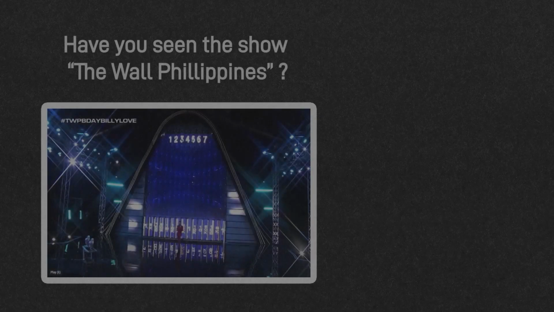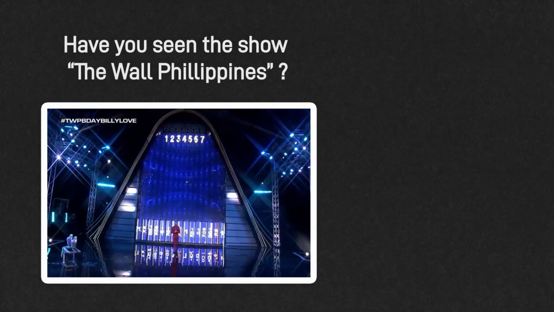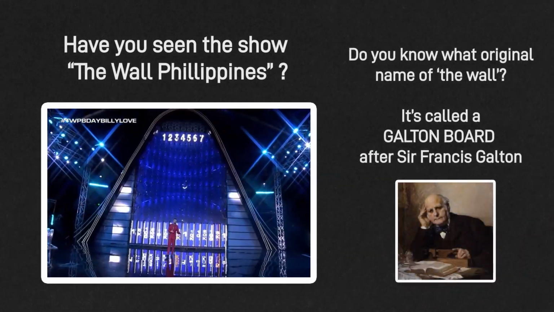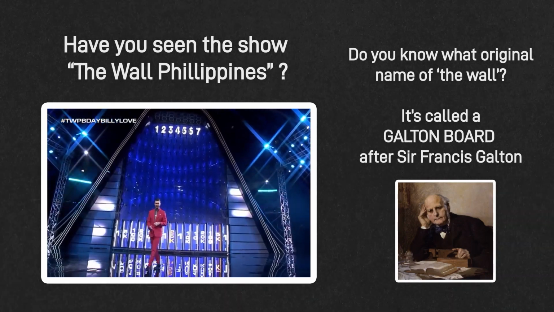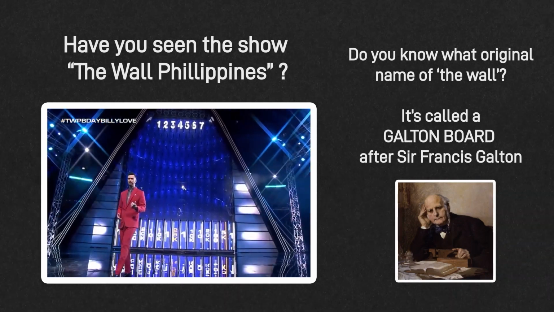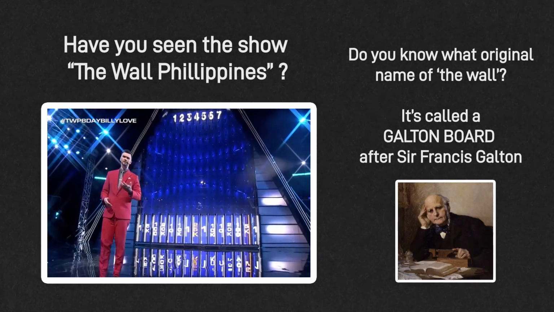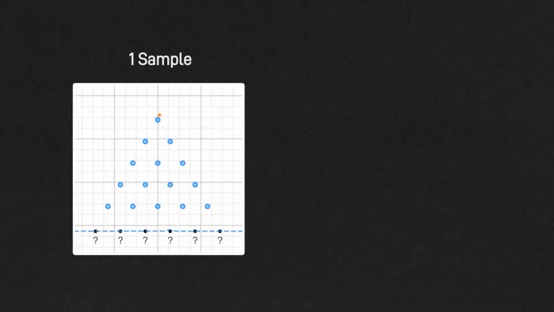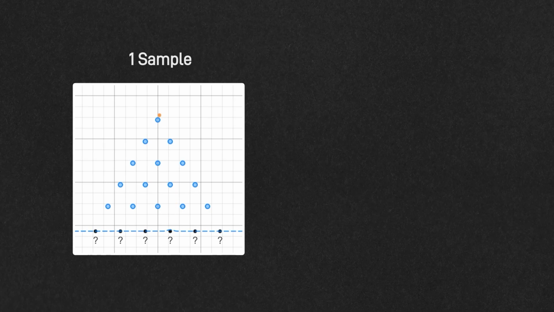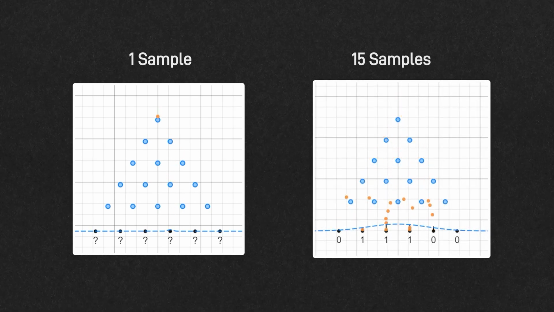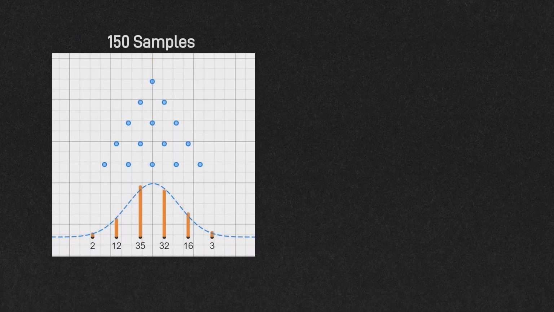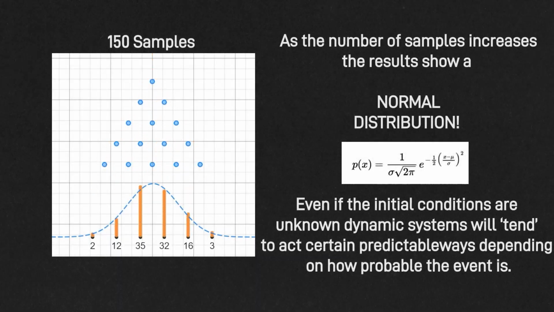So now we move on to luck. Have you seen the show The Wall Philippines? Do you know the original name of the wall? It's like a pachinko board. It's called a Galton board after Sir Francis Galton. He proposed this idea. So imagine we have one sample and then we have the pachinko board, and there's no pattern to it. As we increase the samples, you can sort of see the pattern now. The pattern is a normal distribution.